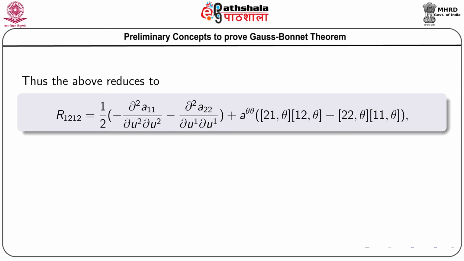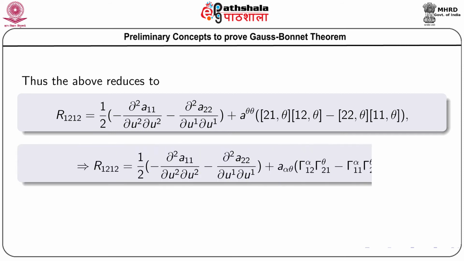So, in the second term, due to the product of A theta theta, we have the Christoffel symbol of second kind. The first part is the same. So, R 1 2 1 2 will have this expression, where the first part is same as previous one, but in the second part we have the Christoffel symbols of second kind, that is A alpha theta within the first bracket gamma alpha 1 2 gamma theta 2 1 minus gamma alpha 1 1 gamma theta 2 2.